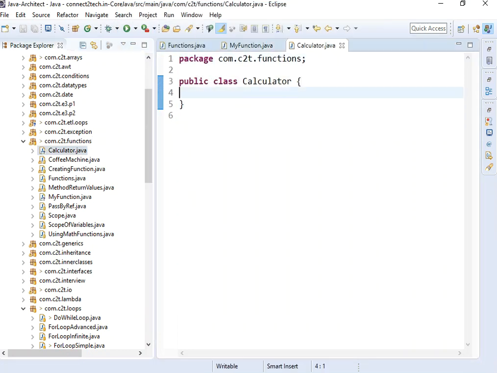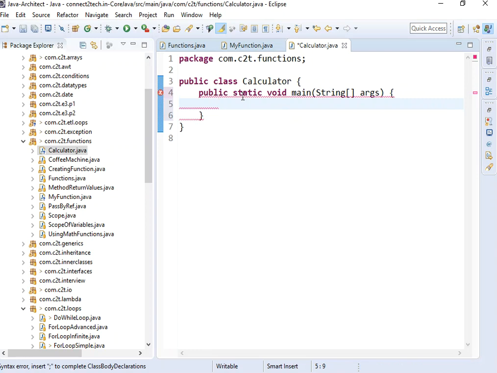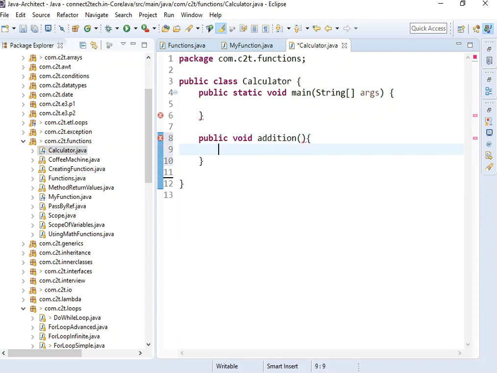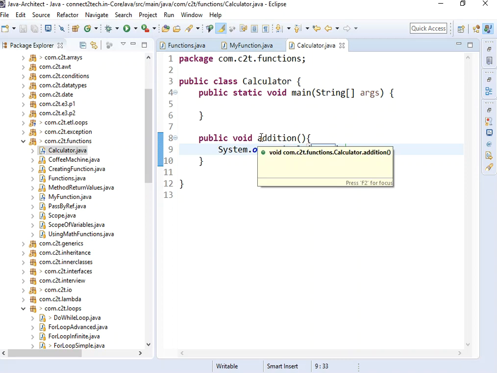It should do addition, subtraction, multiplication. Okay, so let's do that. I will create a method here which I am going to call addition. So I'll say public, what is public, we'll come to it later, void addition, right? So here I just print out 10 plus 20. It's a simple function which is doing an addition for me.